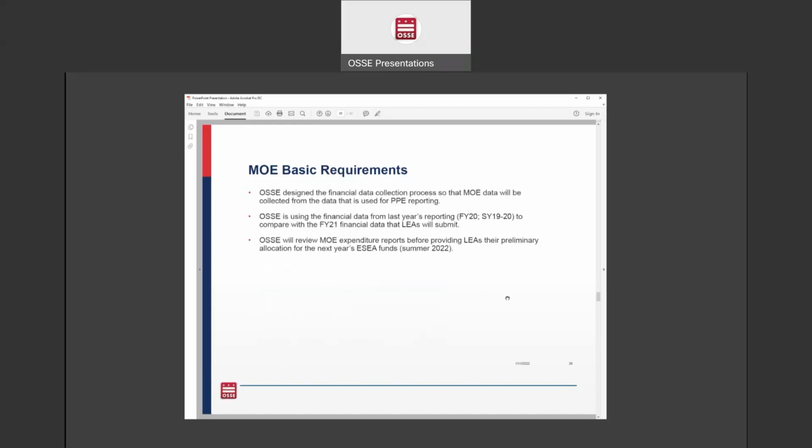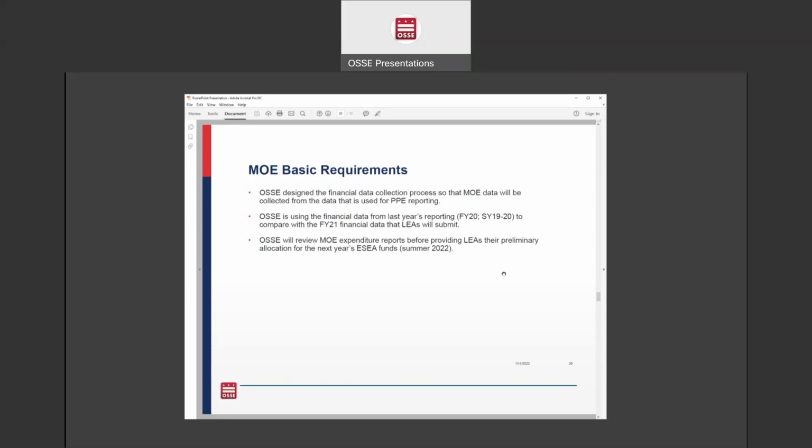And so the financial data application was designed so that MOE data will be collected from the data that is being used for the per pupil expenditure reporting. We are also using the financial data that we collected from LEAs last year to do our comparison to the data that will be submitted this year. And OSSE will review MOE expenditure reports before providing LEAs their preliminary allocations for next year's ESEA funds. So that would be in summer of 2022.